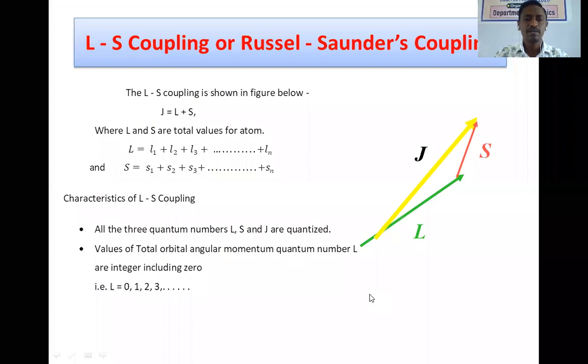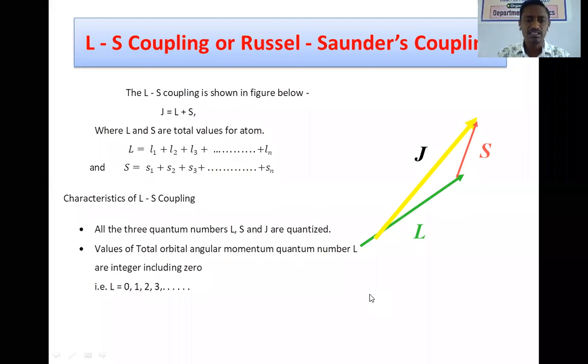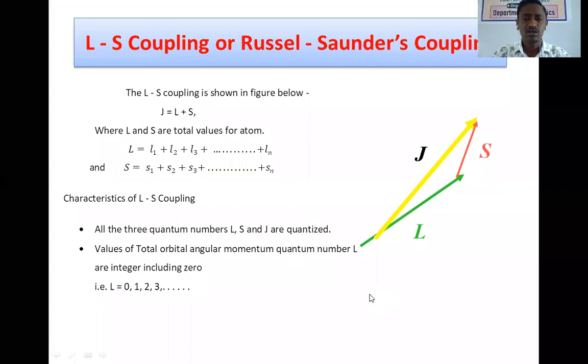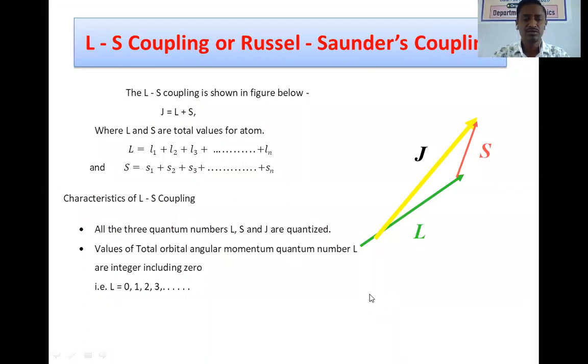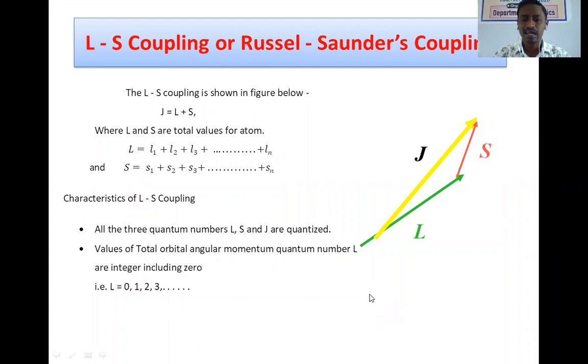Also, the values of capital L and capital S are obtained as, see the equations on the slide, L equal to L1 plus L2 plus L3 and so on up to plus Ln. Here the plus sign means it is the sum of individual orbital angular momenta, but not a simple sum, it is a vector sum. Here the direction of the individual orbital vectors also matters in this case, and that will decide the resultant value of capital L.